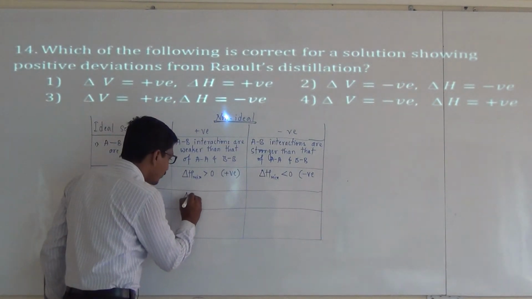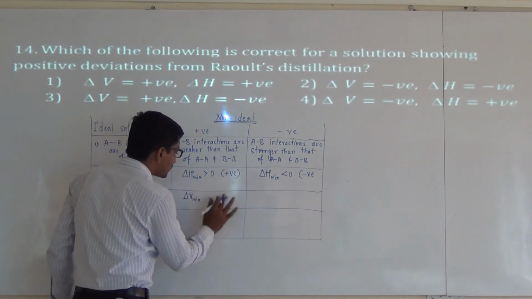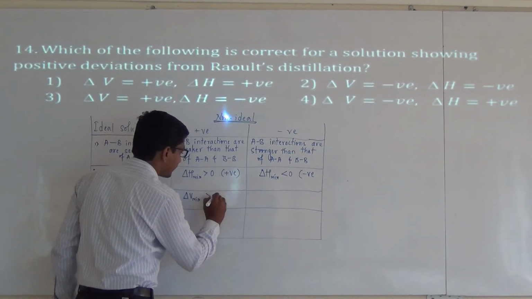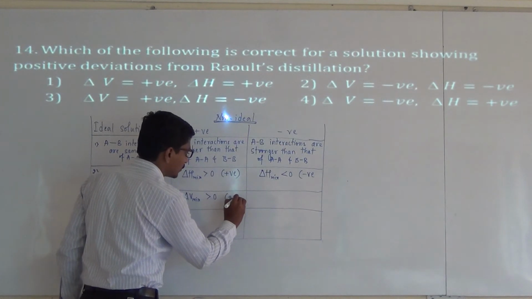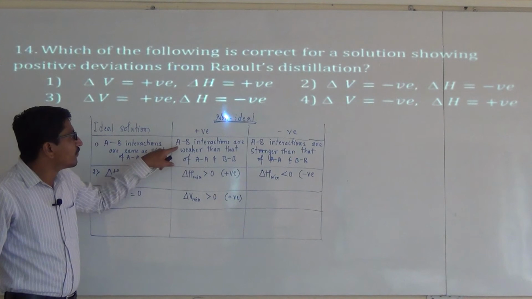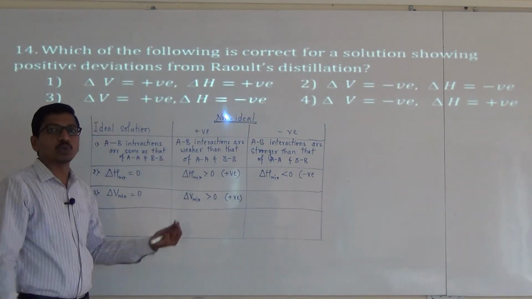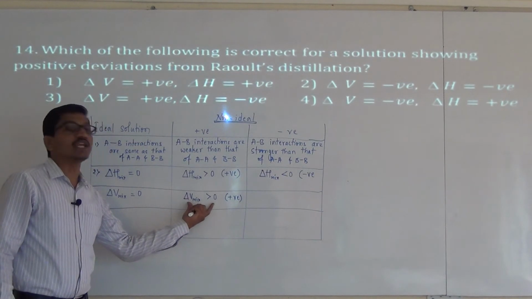And in case of positive deviation, the change in volume of the mixture is greater than 0, that is also positive. Due to the weaker attractive forces between solute and solvent, there is a slight expansion of solute and solvent, and the volume increases.